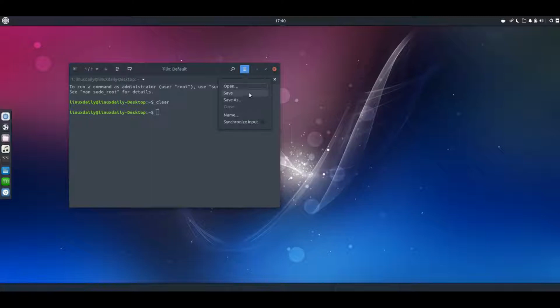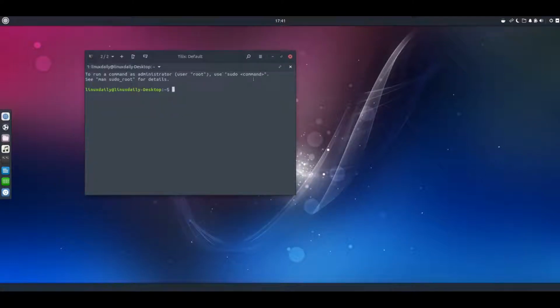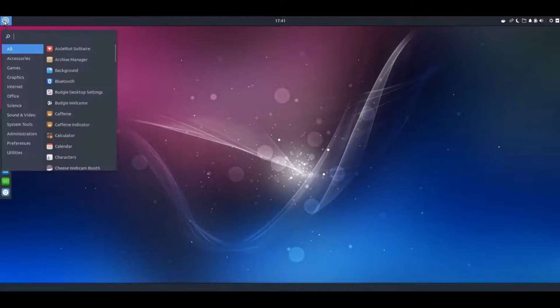You could save your output, it looks like, and then reopen. Alright, I'm not quite sure how to do it. I'm not used to this Tilix terminal, I'm used to the one that comes on Elementary OS, and Konsole that's on Manjaro KDE.